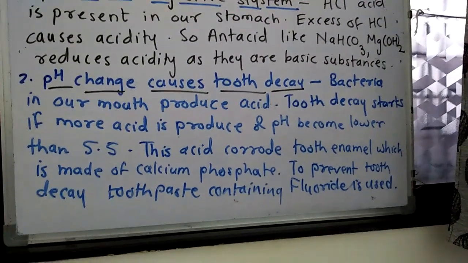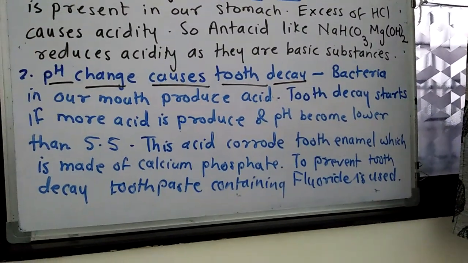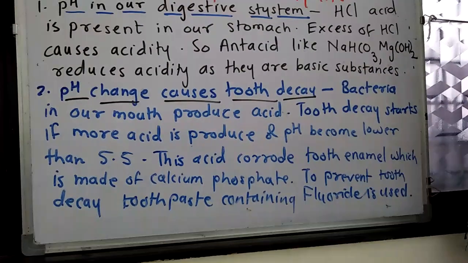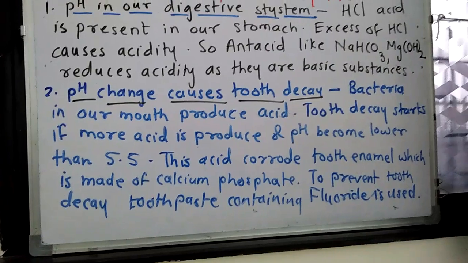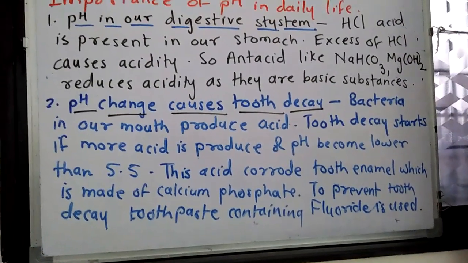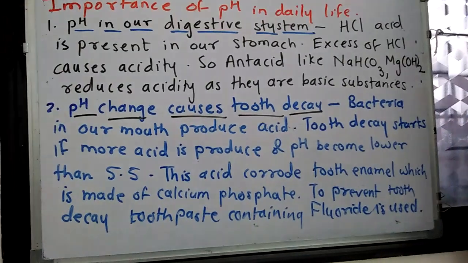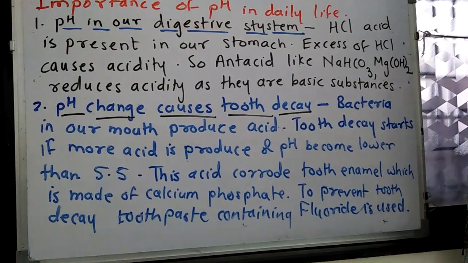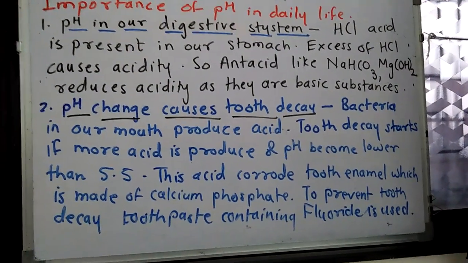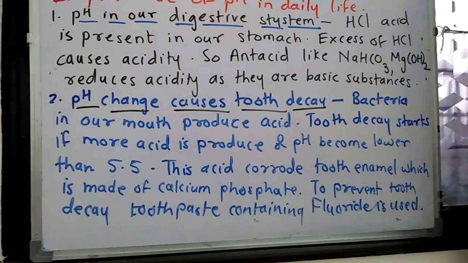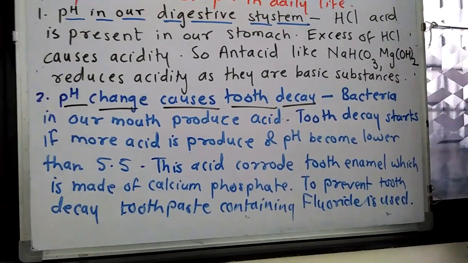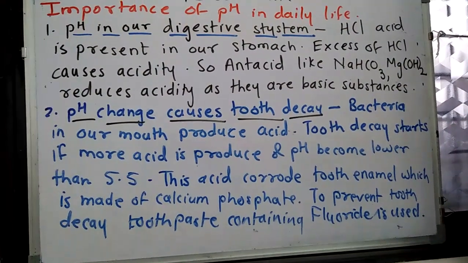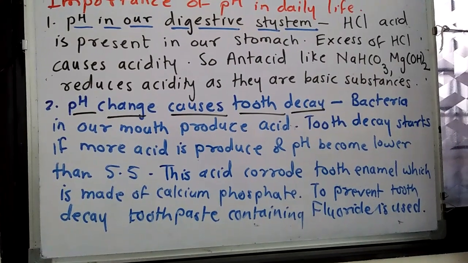Tooth enamel is the hardest substance in our body, harder than bone also. Tooth enamel is made up of calcium phosphate. When the pH becomes less than 5.5, acid corrodes that tooth enamel, and then we say that we have tooth decay. So if we want to prevent tooth decay, we have to rinse our mouth properly after eating anything, so that no food particles remain, and we should use toothpaste which contains basic substances. Generally, toothpastes which are basic in nature contain a substance called fluoride.